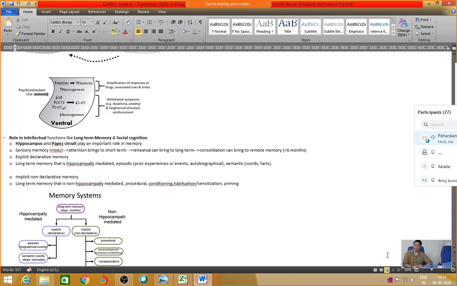Withdrawal symptoms: if you are not getting this kind of stimulus, or if you are not getting good feedback to the brain, then the brain can undergo withdrawal symptoms like dysphoria and anxiety. Then there is a decrease in the serotonin level in the brain. Serotonin, this particular neurotransmitter, is responsible for increasing or decreasing the blood flow.